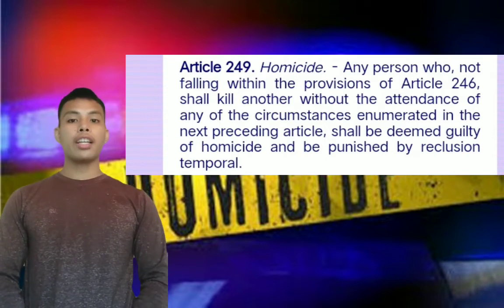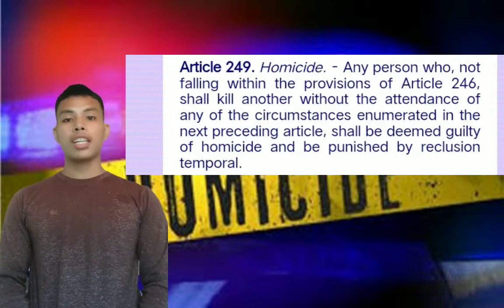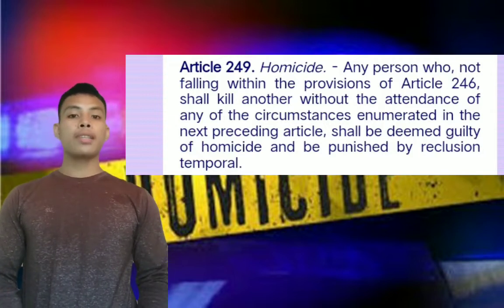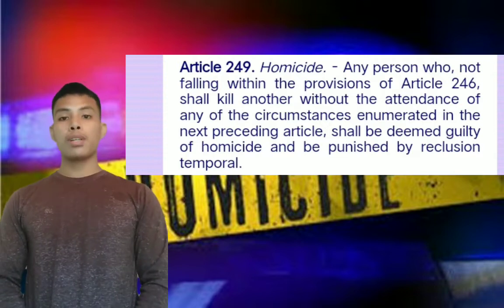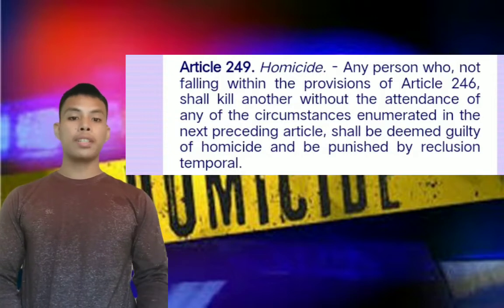Second, shall kill another without the attendance of any of the circumstances enumerated in the next preceding article. It means be sure that the victim has no qualifying circumstances, because if those qualifying circumstances are present, it will fall under murder.